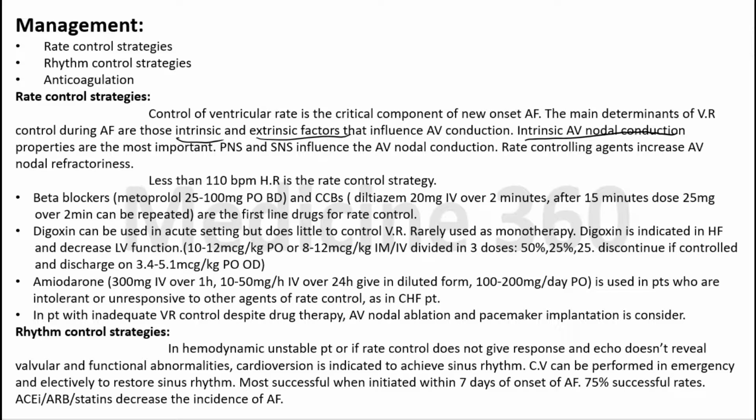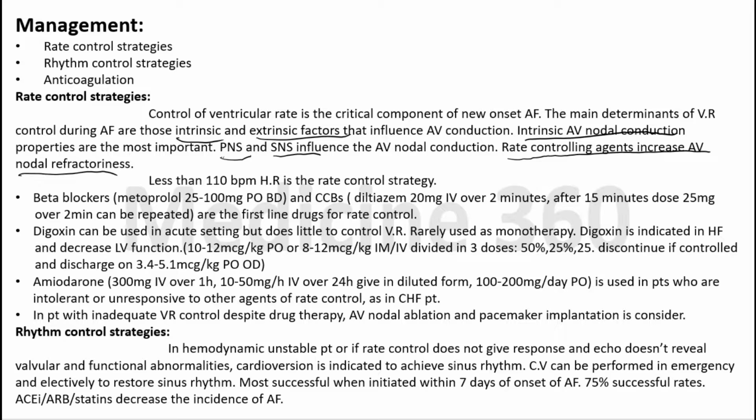Then there is the parasympathetic nervous system, which can increase the refractoriness of the AV node, and the sympathetic nervous system, which can decrease the refractoriness and increase the rate of impulse conduction in atrial fibrillation. Rate controlling agents increase AV nodal refractoriness. We increase the refractory period of the AV node in atrial fibrillation by using drugs.